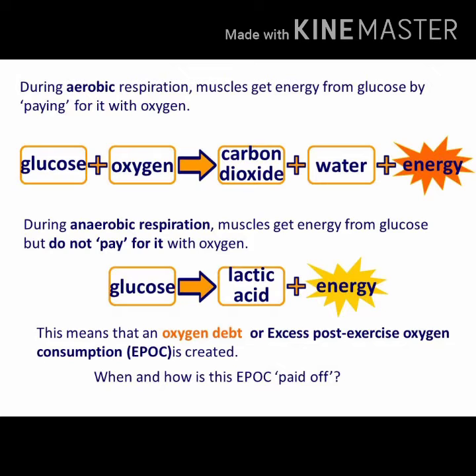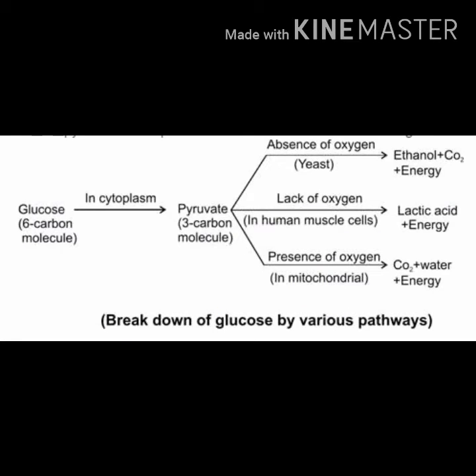So I can summarize: in all the organisms there is conversion of glucose into energy. But in all the organisms, the first step is conversion of glucose into 3 carbon molecules. The 3 carbon molecule is known as pyruvate. That process takes place in cytoplasm.